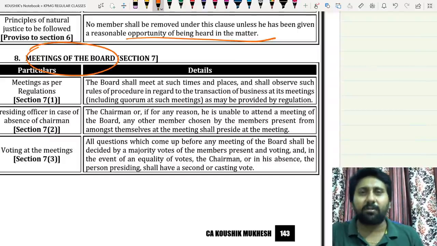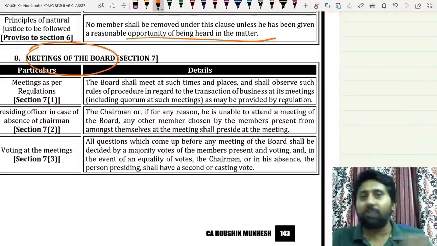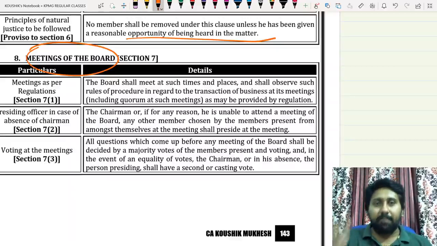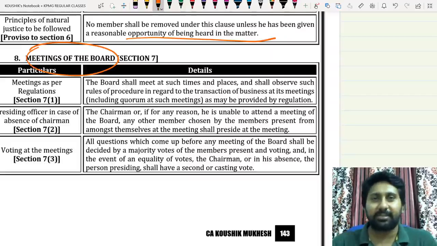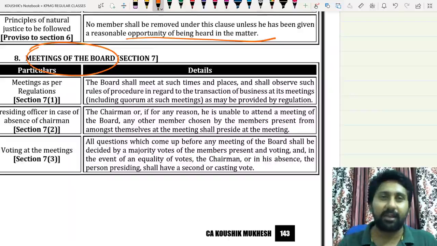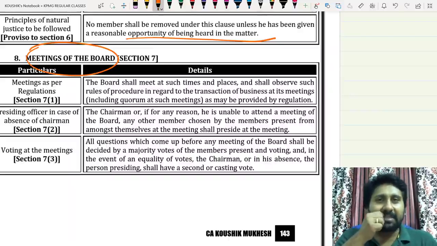Next, meetings of the board. What is this meetings of the board? Listen, SEBI is not a court. First thing, SEBI is not a court. SEBI will meet at regular intervals, at least one time in any 2 to 3 days. It will have the meetings. SEBI will conduct hundreds of meetings during a year.